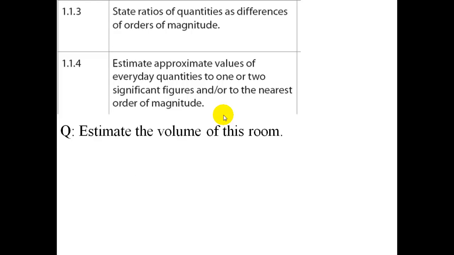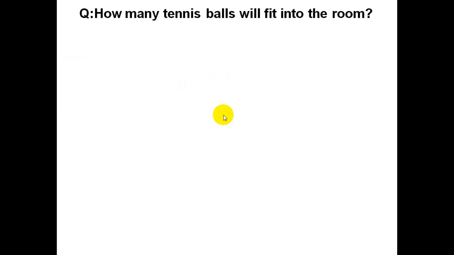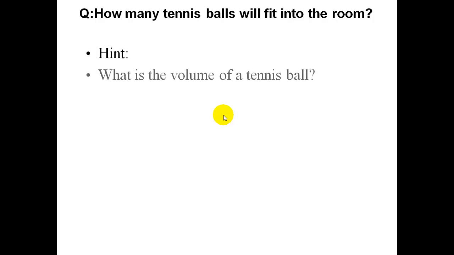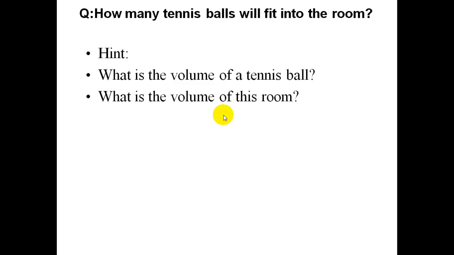A little estimation is to find the volume of this room, the room that you're in, to the nearest order of magnitude, and find out how many tennis balls will fit into the room. How do we do this? First of all, find the volume of the tennis ball. Secondly, find the volume of the room, and then find out how many tennis balls will go into the room.